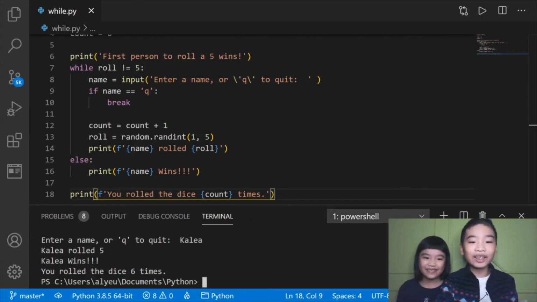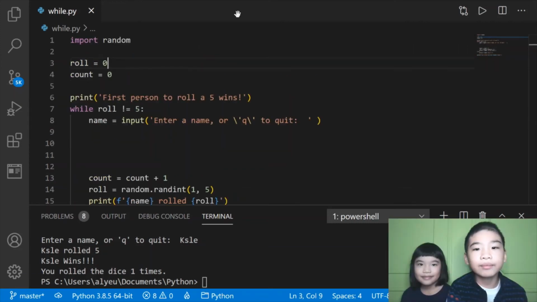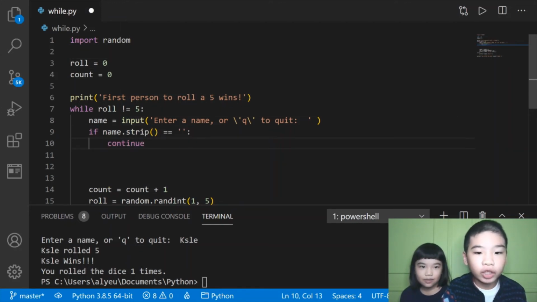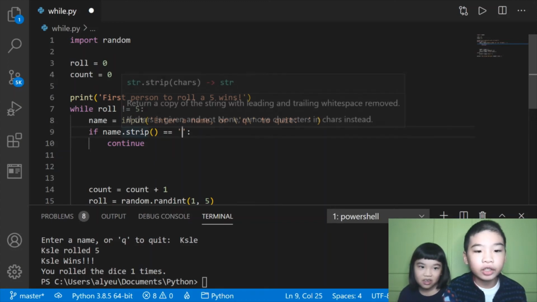You rolled the dice 6 times. Okay, now we're finally gonna make our third version. The last version. After the name, enter a name or Q to quit, it'll check if you typed a space. No matter how many spaces you type, it'll strip.